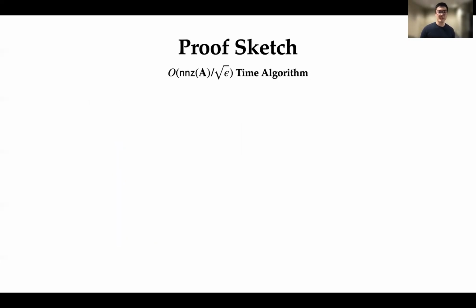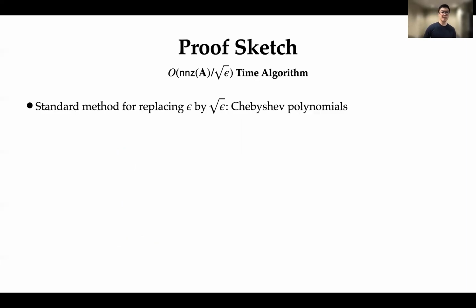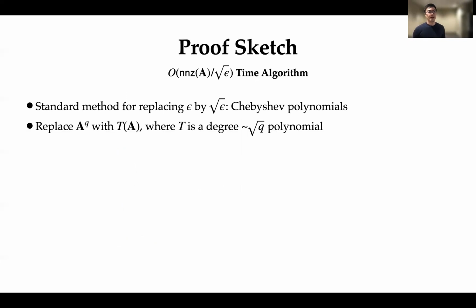Now, in order to boost this to an nnz(A)/square root epsilon time algorithm, the initial thought might be to just use Chebyshev polynomials. So let me go over what this idea is and why it doesn't work. The idea for using Chebyshev polynomials is that I want to replace the use of A to the power q with T(A), where T is some degree square root q polynomial instead of a degree q polynomial.